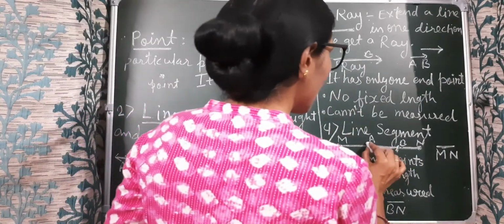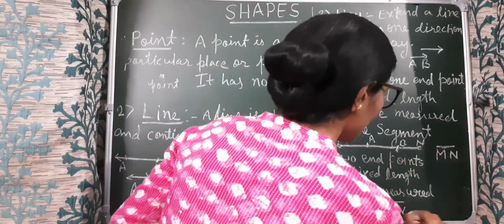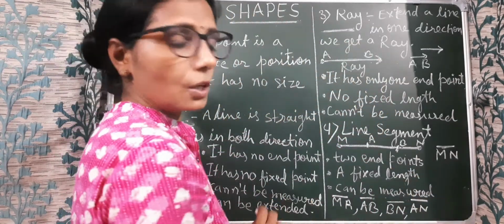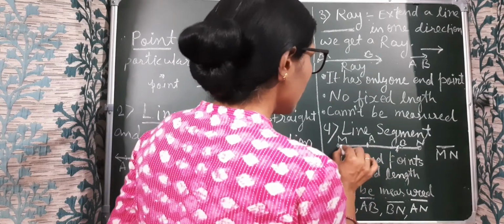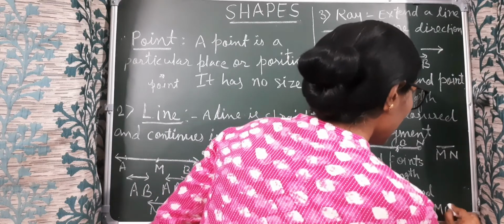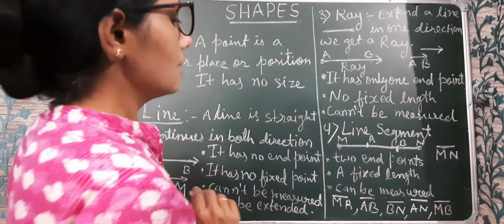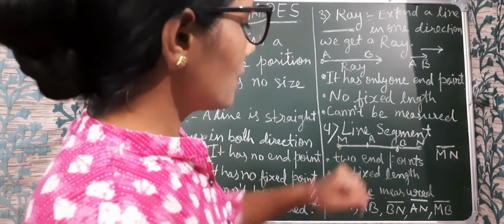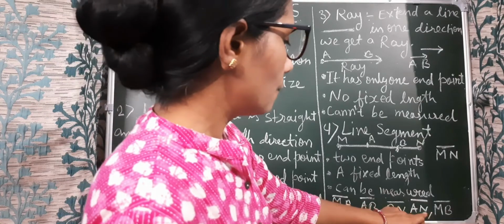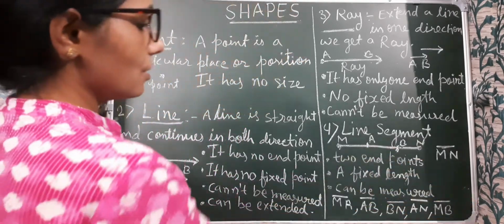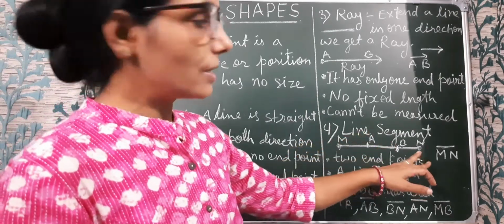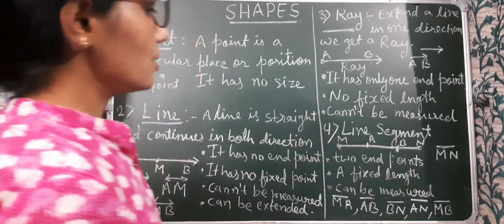Similarly, we have AN also a line segment. So we write AN and put this symbol on it. Next we have this MB. MB is also a line segment. So we can write MB as a line segment. Okay. So here we have how many line segments? 1, 2, 3, 4, 5, 6. Okay, so these all are line segments. Got it? So we can measure this line segment by a scale, by a ruler.